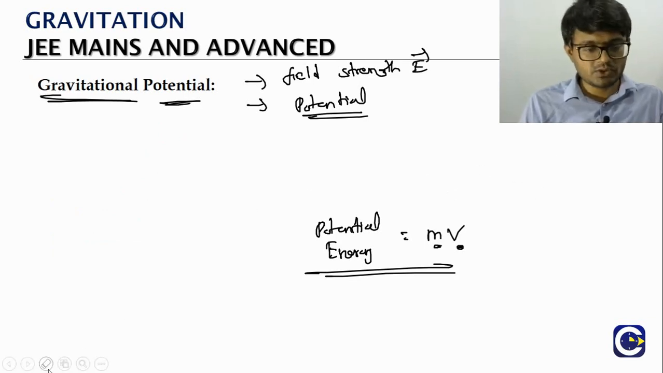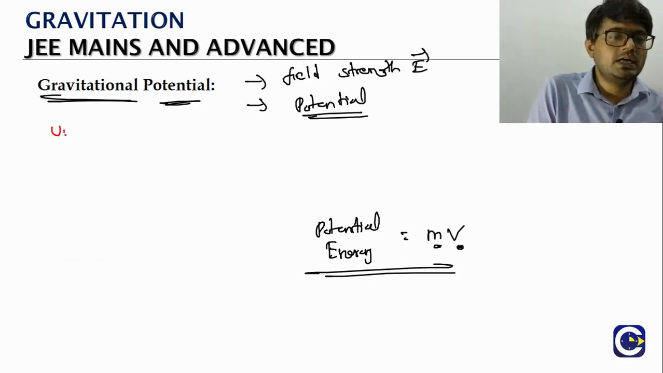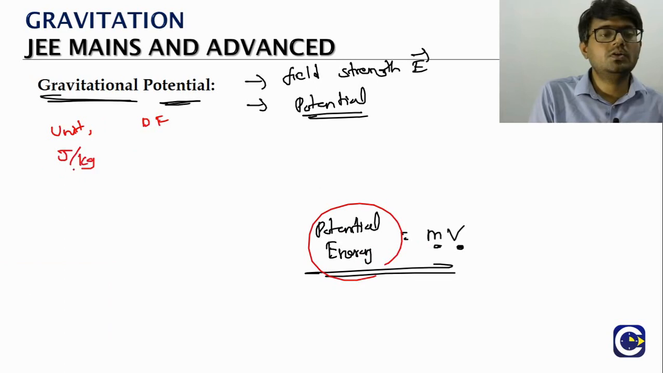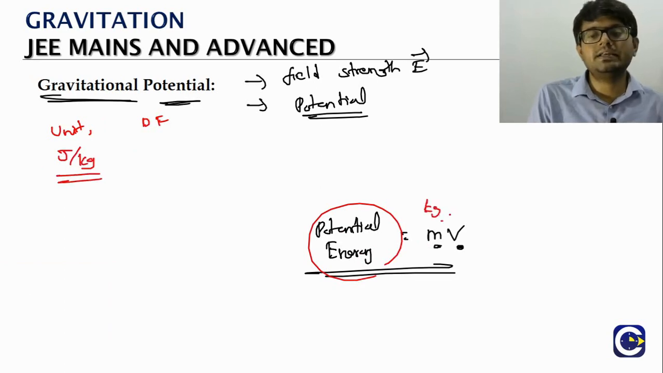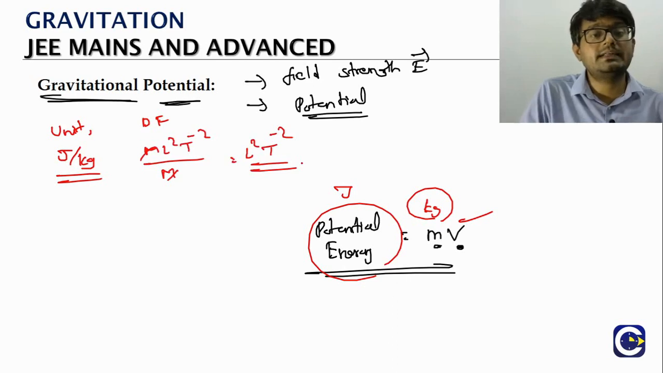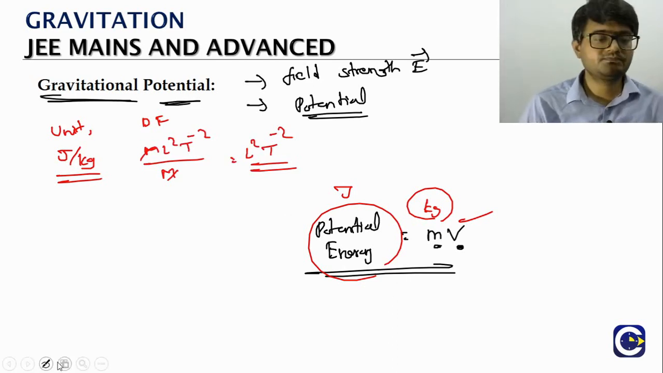So obviously the next question is, whenever we have a new quantity, we want to talk about its unit and its dimensional formula. So look at the unit. Potential energy has SI unit joule, and mass has SI unit kg. So the SI unit of V will be joule per kg. The dimensional formula: joule means ML^2T^-2, energy divided by M. So it is L^2T^-2. That is the dimensional formula for the potential.